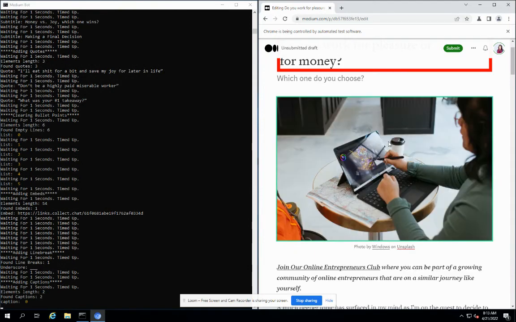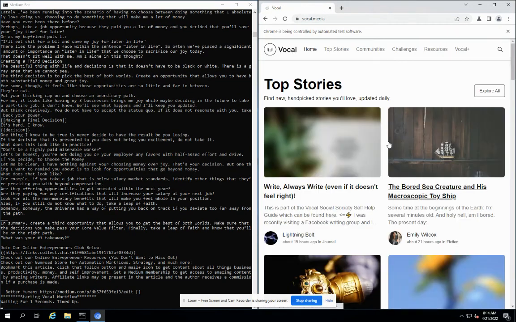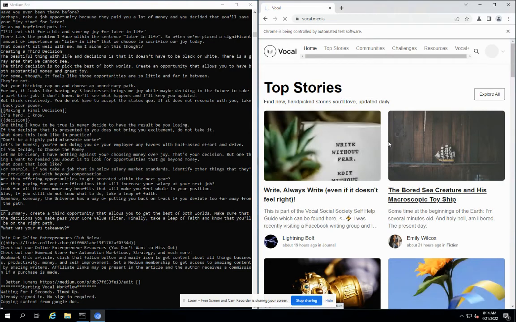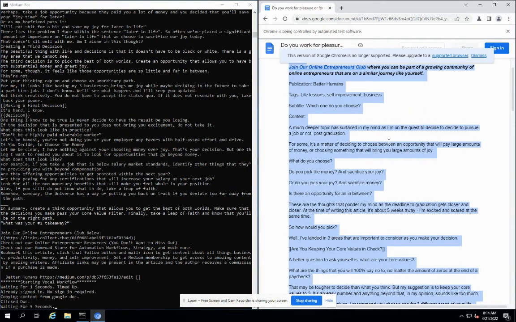It has also added the line break here and it has also added the captions. So now the Medium draft has been created successfully and it is moving to Vocal, and it will do the exact same process for Vocal. So basically we are going to create three drafts on three different platforms, which are Medium, Vocal and Simile.